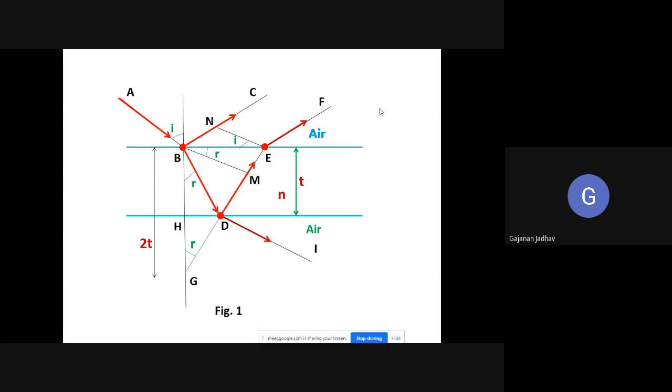Are you getting me, everyone? Yes, sir. So whether the thin film appears bright or dark depends upon the path difference between these two light waves, BC and BDEF.